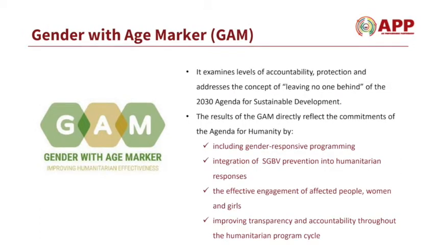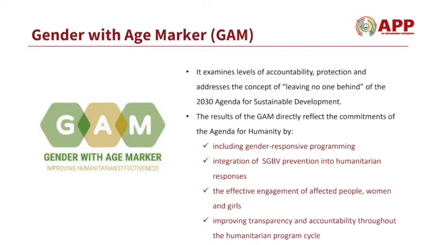The Gender with Age marker, therefore, is much more than a gender marker with a design, as well as a monitoring phase. It examines levels of accountability, protection, and addresses the concept of leaving no one behind of the 2030 Agenda for Sustainable Development. The results of the Gender with Age marker directly reflect the commitments of the Agenda for Humanity, which was discussed in the previous unit, including gender-responsive programming, the integration of sexual and gender-based violence prevention into humanitarian response, the effective engagement of affected people, including women and girls, improved transparency and accountability throughout the humanitarian program cycle.